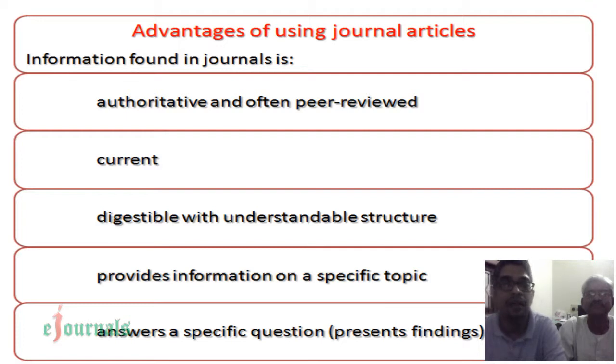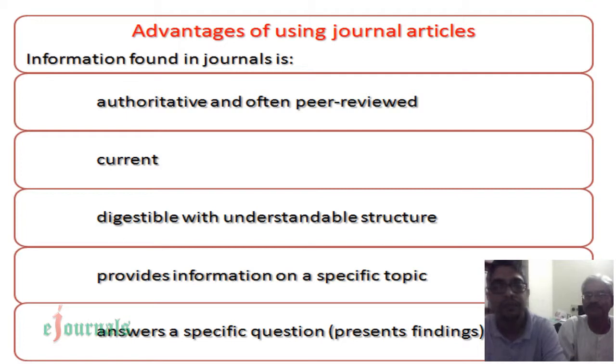Exactly. Okay. Now, what are the advantages of using journal articles? See, when you are using a journal article, that information is definitely peer-reviewed and therefore authoritative. Yes, whatever information you get from that article is authoritative. It is also current. It is not last year's information. It is current information. It's digestible, with an understandable structure. We will talk about the structure a little while from now.